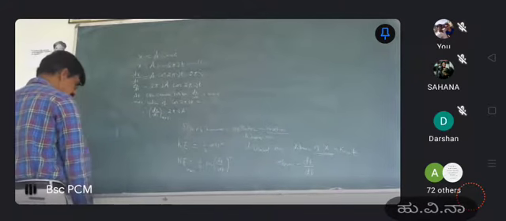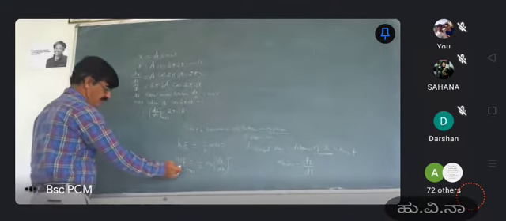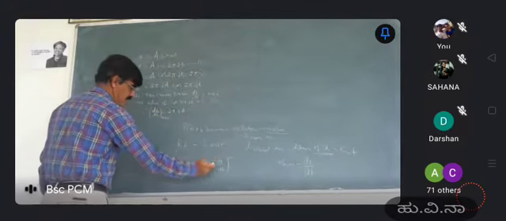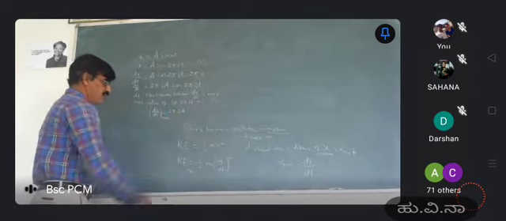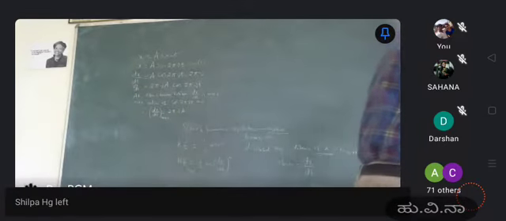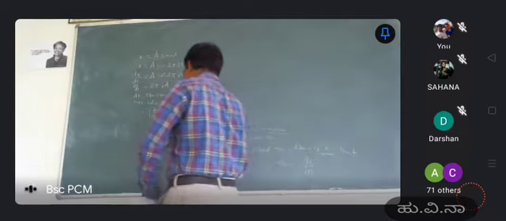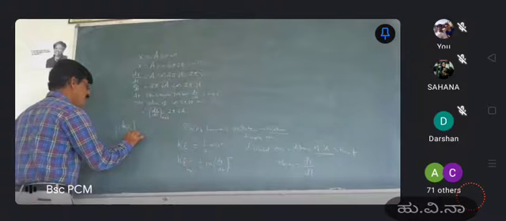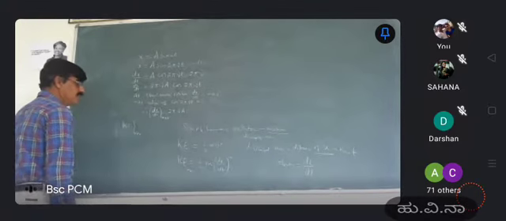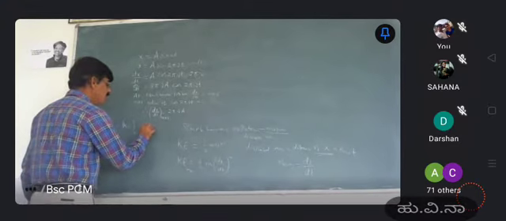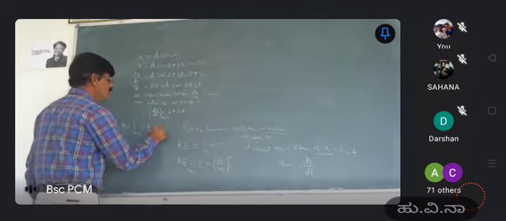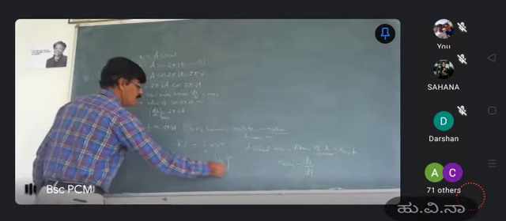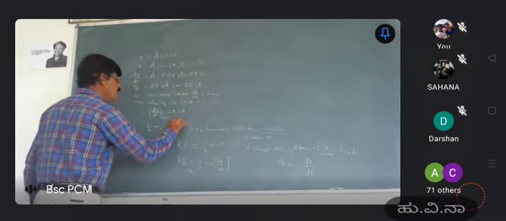By making use of this equation, kinetic energy maximum is equal to half into m into dx by dt whole square. We substitute dx by dt as 2 pi u a. Therefore maximum kinetic energy is given by half into m into 2 pi u a whole square.